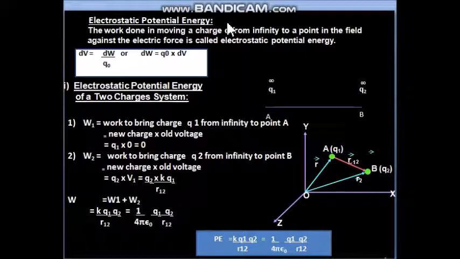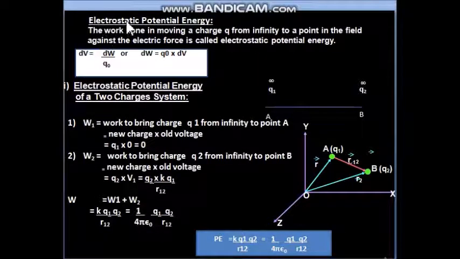Let us start now with the new heading, that is electrostatic potential energy. Now let us understand the meaning of this term. As we have discussed before also, potential energy means energy related to the configuration of two bodies or three bodies with respect to each other. That means whenever two bodies maintain a configuration or height or position with respect to each other, then the energy of that system is called potential energy.